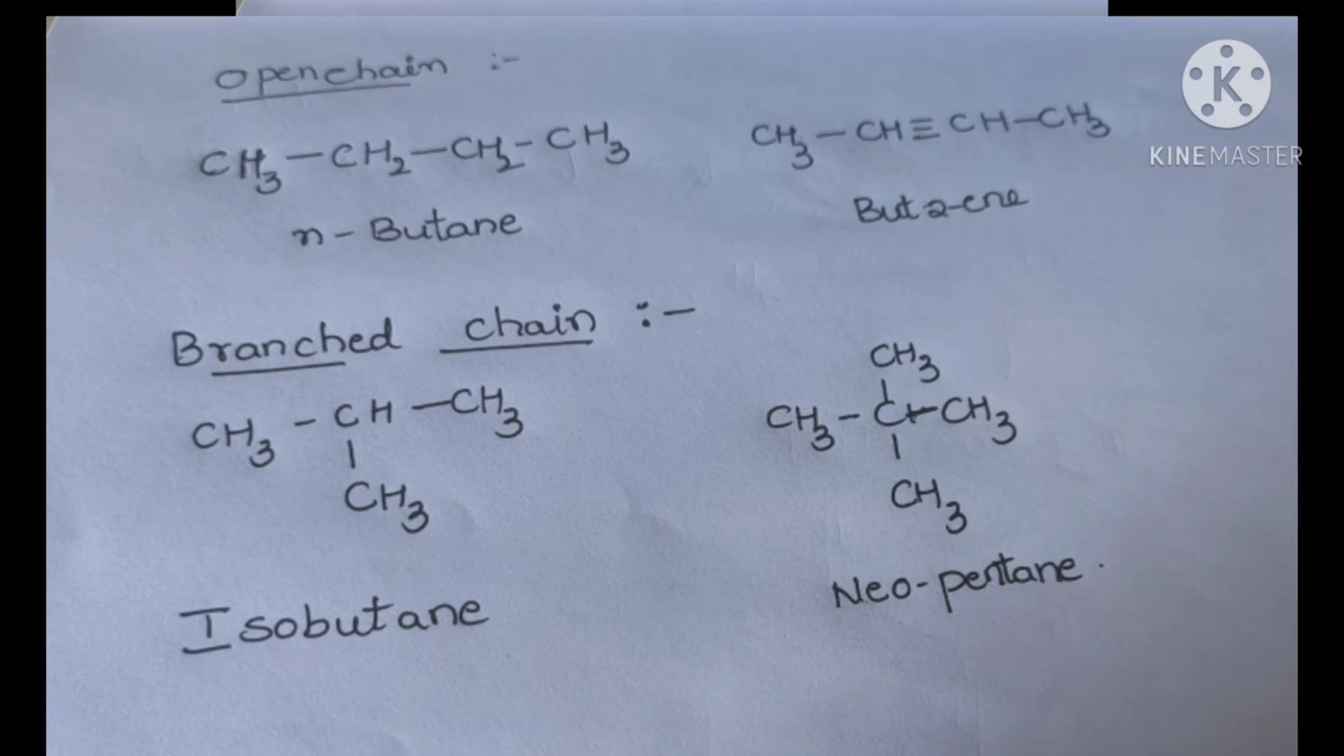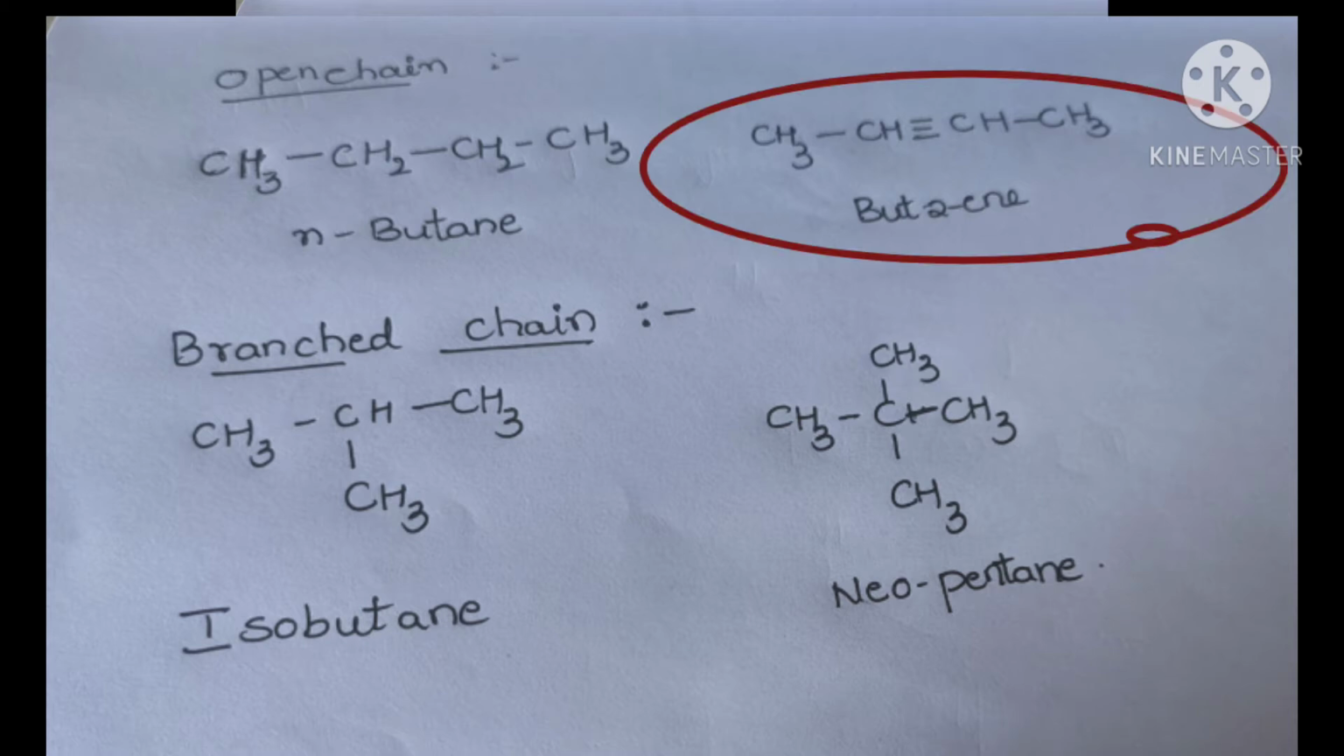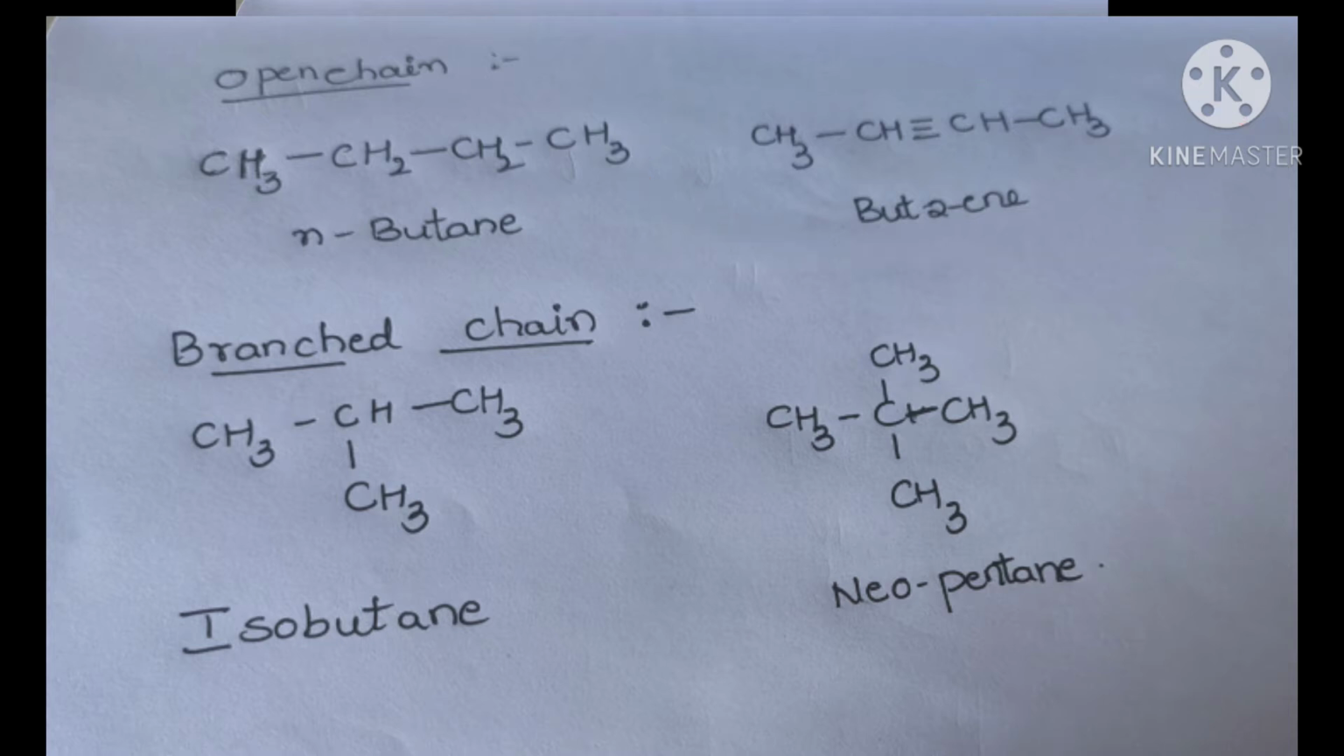And see here, it is but-2-ene or formerly 2-butene. That means it contains a double bond between 2 carbon atoms, at the second carbon atom. So it is called but-2-ene or 2-butene. These are open chains. And next one is the branched chains.